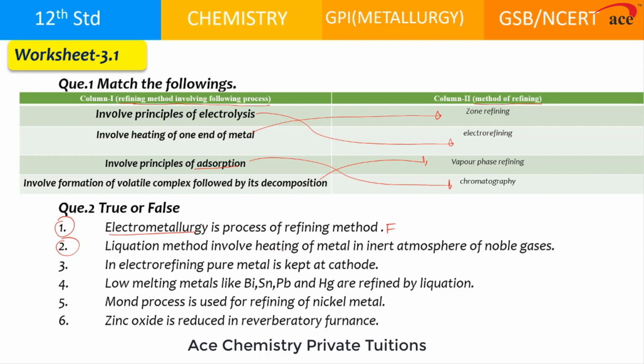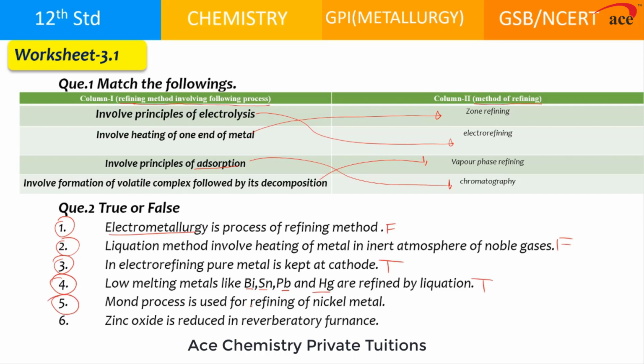Liquation method involves heating of metal in an inert atmosphere of noble gas. No, it is also false, because the liquation method involves only melting the metal. We are heating the metal on a sloping hearth and we are melting the metal. So the third one, if you'll see, in electro refining, pure metal is kept at the cathode. Yes, it's a true statement. Fourth, low melting metals like bismuth, tin, lead and mercury are refined by liquation. This is a true statement.